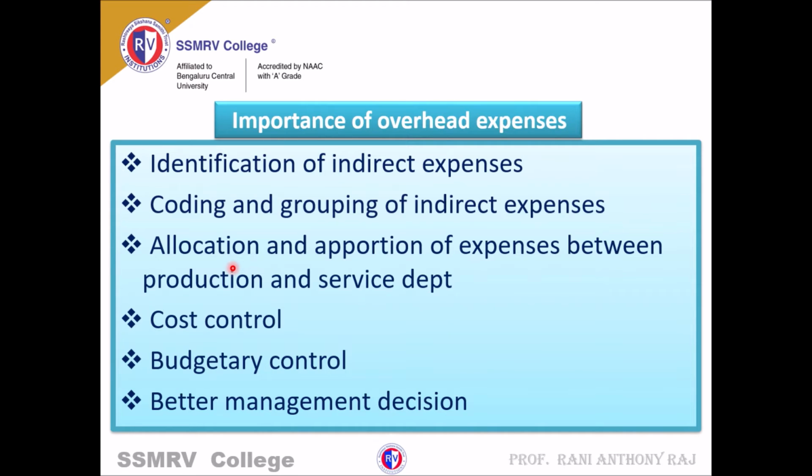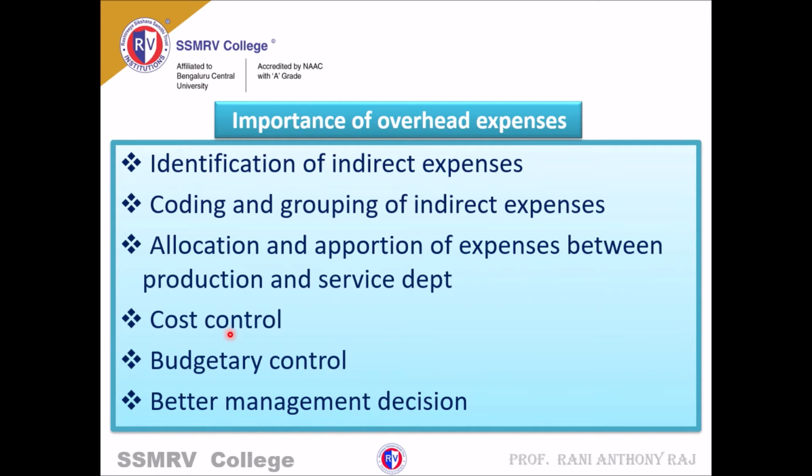Allocation means expenses which can be identified very easily. Apportionment means expenses which cannot be identified very easily. In the next slide, I'll be explaining allocation and apportionment in detail. Next, we'll come to the fourth one, that is cost control. Cost control is very important in overhead expenses.